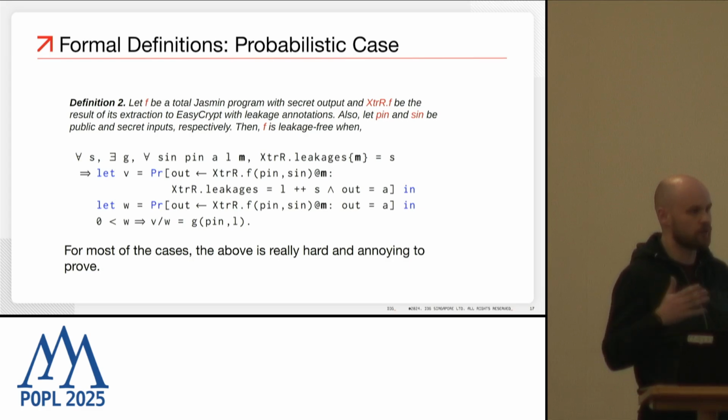What you're comparing is this: since the program is probabilistic, the leakages are also distributions, which depend on the public inputs and the secret inputs. And then what you're comparing is two different distributions of leakages.